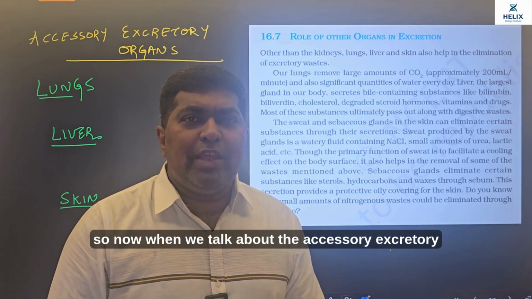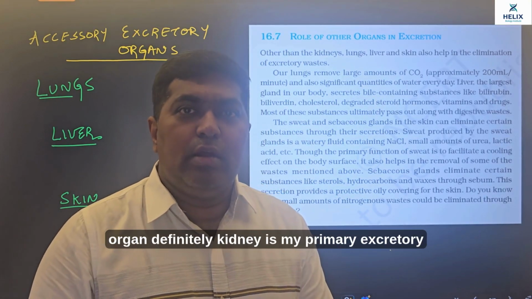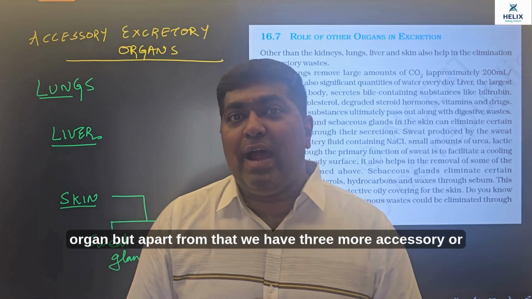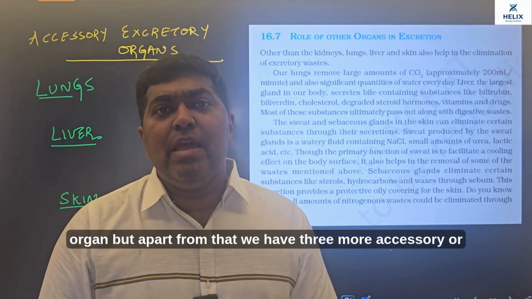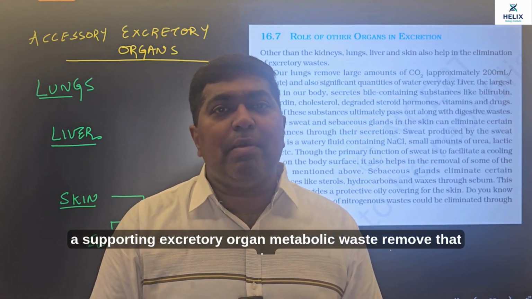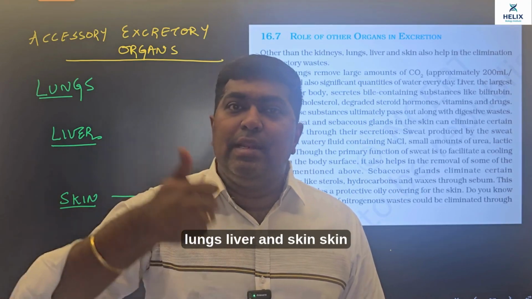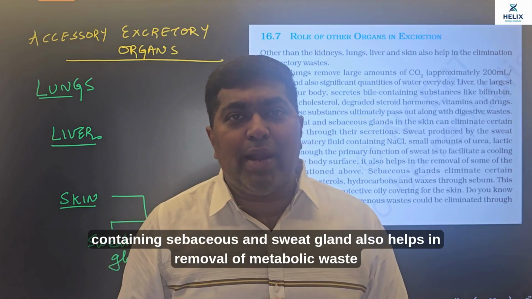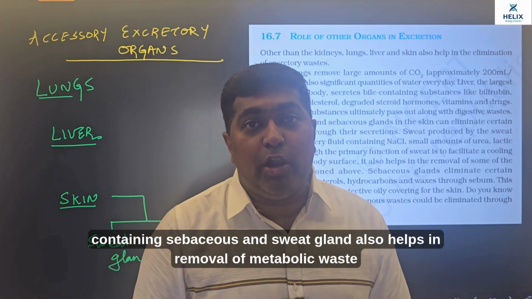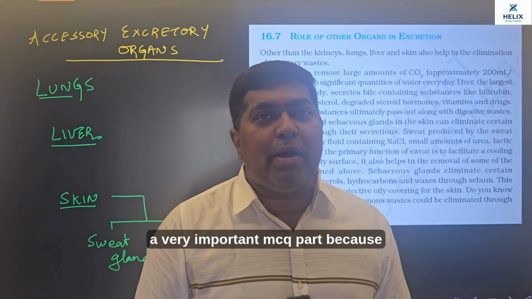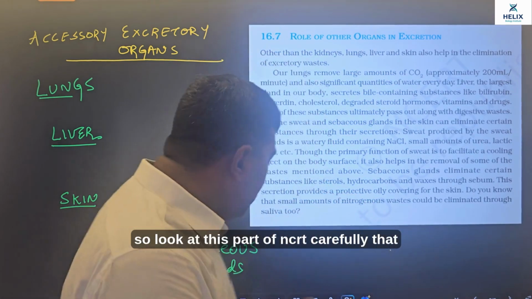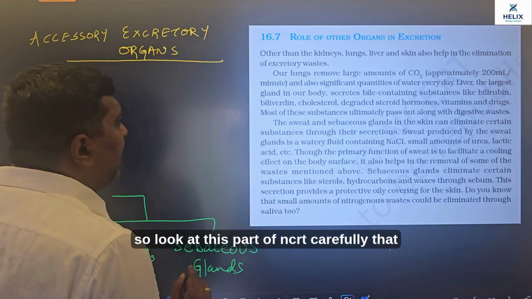Now when we talk about the accessory excretory organs, definitely the kidney is my primary excretory organ, but apart from that we have 3 more accessory or supporting excretory organs from where metabolic waste is removed, that is lungs, liver and skin. Skin containing sebaceous and sweat glands also helps in removal of metabolic waste. This is a very important MCQ part because we usually miss out this paragraph and lose marks in the MCQ. So look at this part of NCERT carefully.